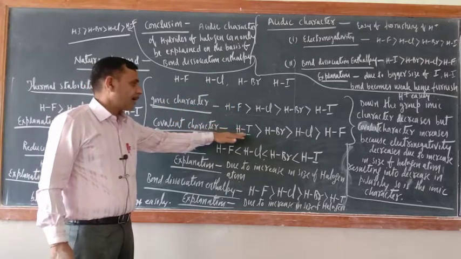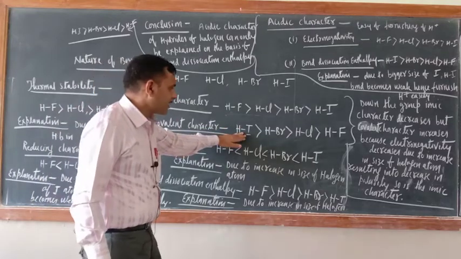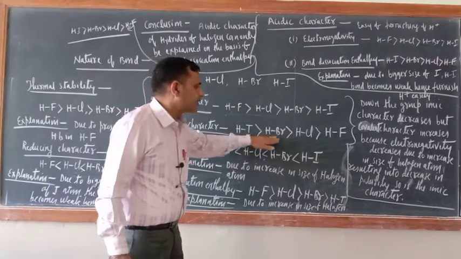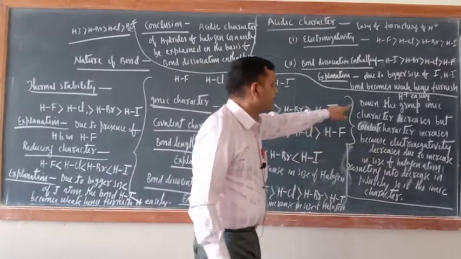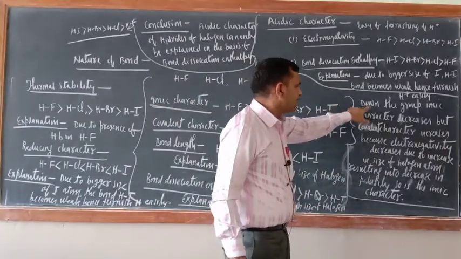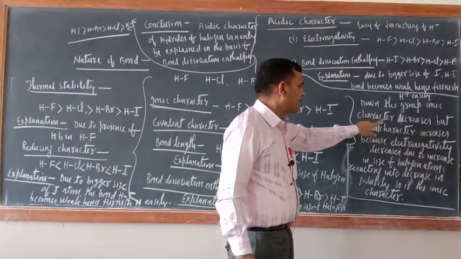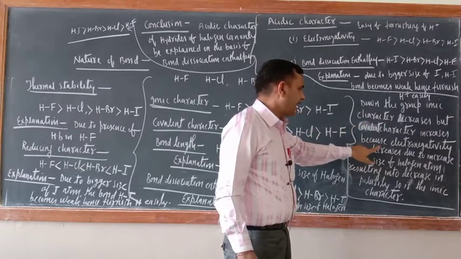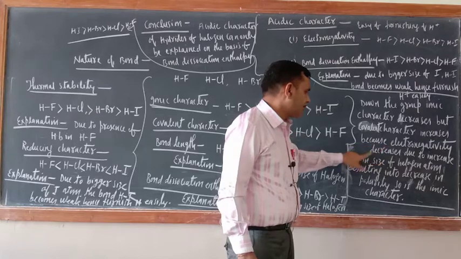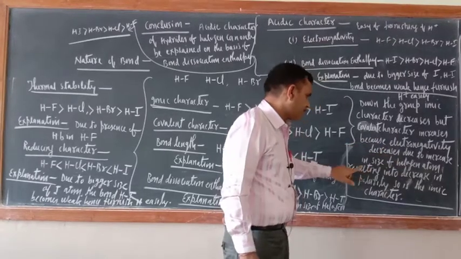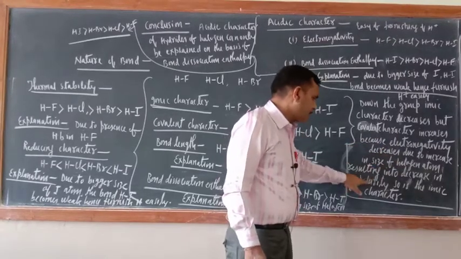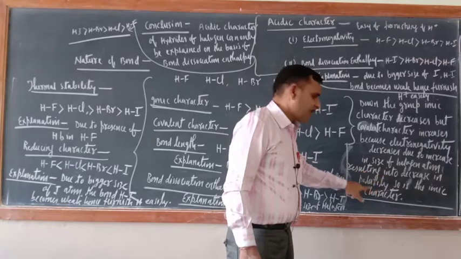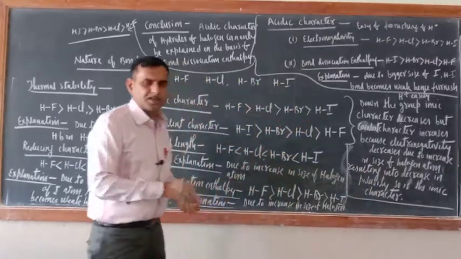So the covalent character order is like that: HI is the most covalent, then HBr, then HCl and HF. Here I wrote the explanation. Down the group, ionic character decreases, but covalent character increases, because electronegativity decreases due to increase in size of halogen atom, resulting into decrease in polarity. So is the ionic character.